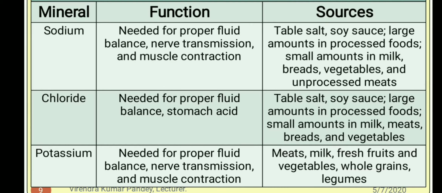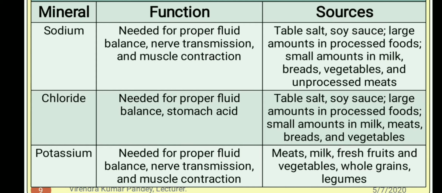Now we'll talk about chloride. Chloride is required by the body for proper fluid balance and stomach acid. It is found in sources like table salt, soya sauce, a large amount of processed food, and small amounts in milk, meat, breads and vegetables.